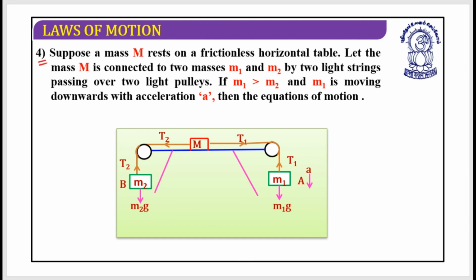Suppose the situation is something like this: here m1 is there, here is m2, and as I mentioned m1 is greater than m2, so m1 must be moving downward, and m2 is moving upward. That means this block having mass M is moving in this direction with acceleration a.